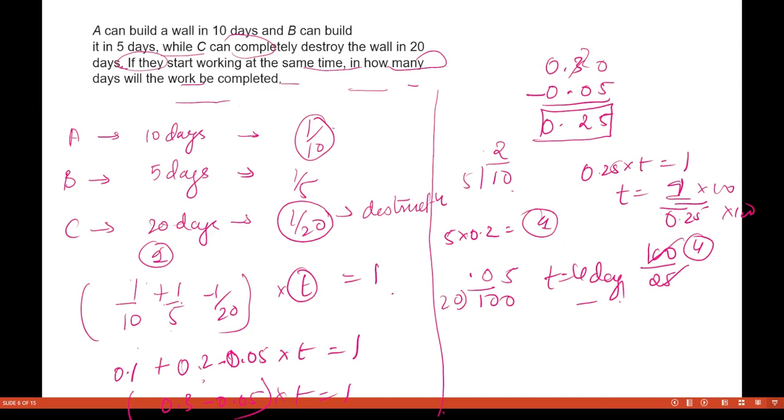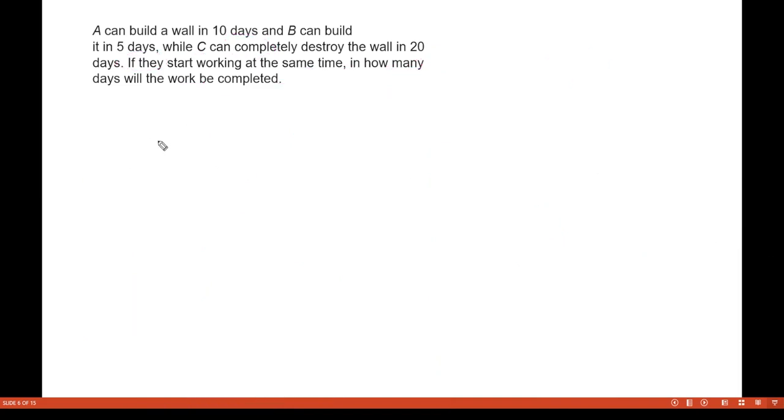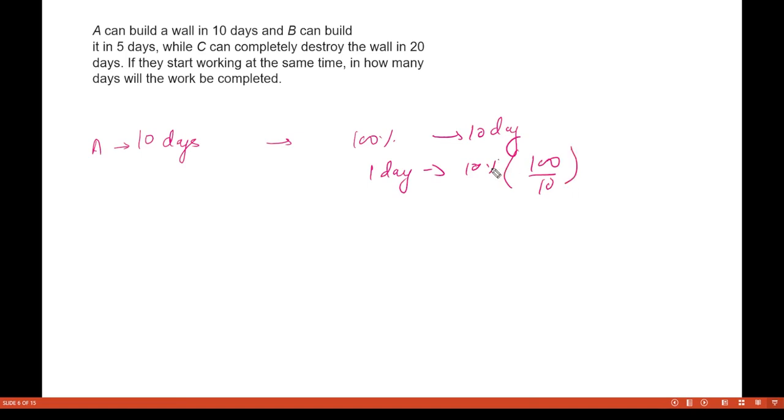Now let us try this same question with our percentages concept. So this A is doing the entire work in 10 days. That means 100% of the work is done in 10 days, that means in one day 10% work is done. How did I get this? 100 divided by 10. So in one day 10% of the work is done.